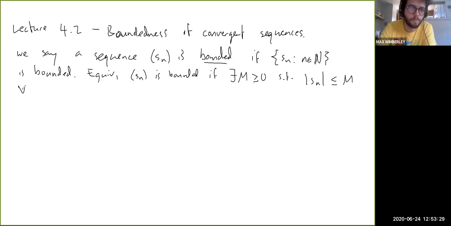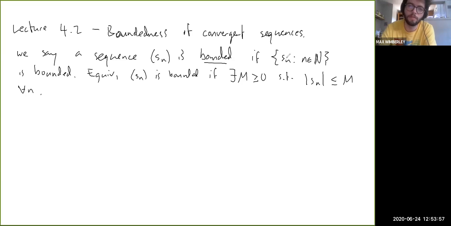For all n. So this is phrased differently, because here we're using a single bound as an upper bound on the absolute values. That's the same thing as saying that M is an upper bound and negative M is also a lower bound on the actual values themselves, not the absolute values, right? Just the raw numbers.